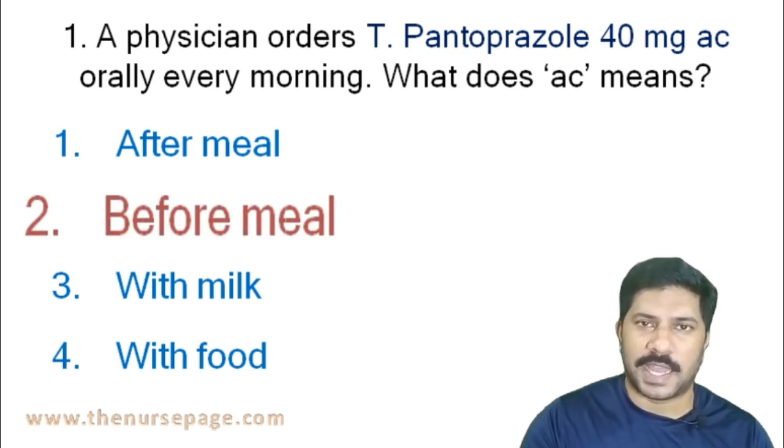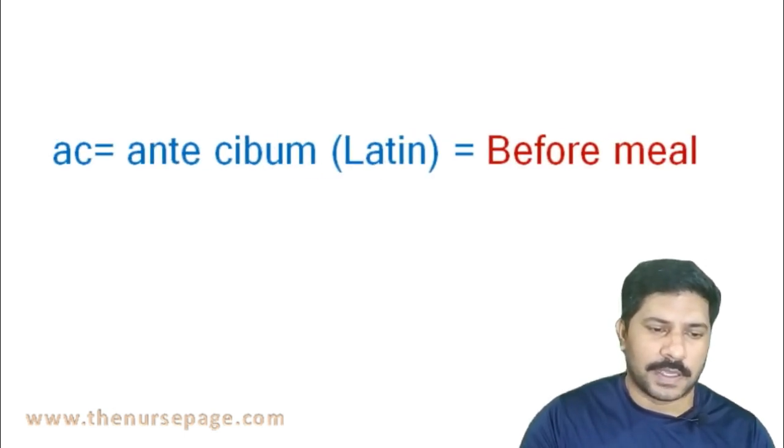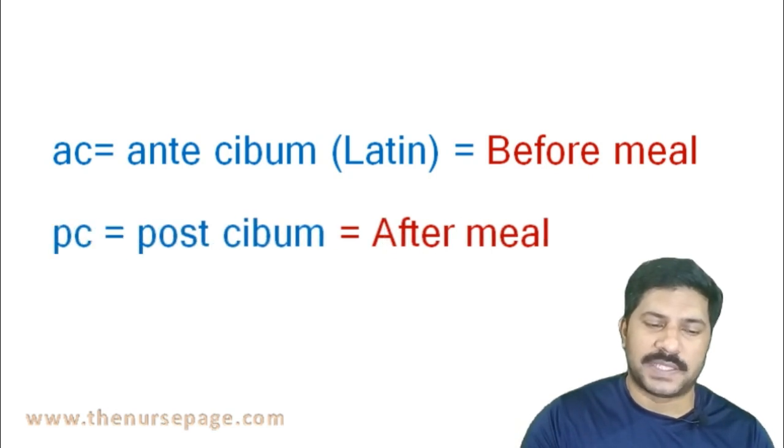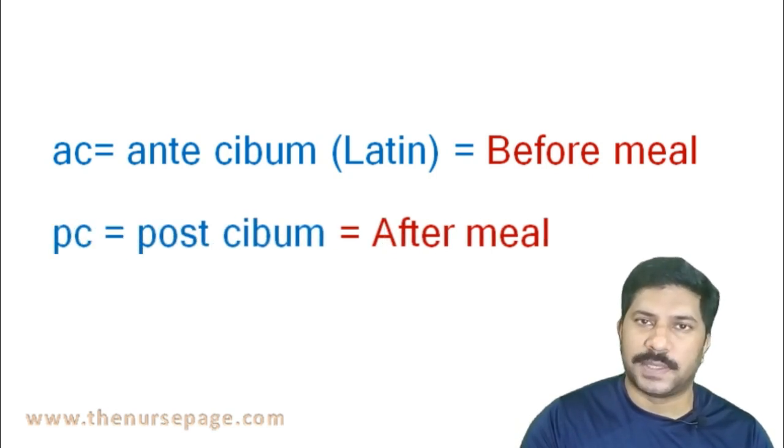AC means ante cibum, that is a Latin word that means before meal. PC, that is post cibum, means after meal. AC means before meal, PC means after meal.